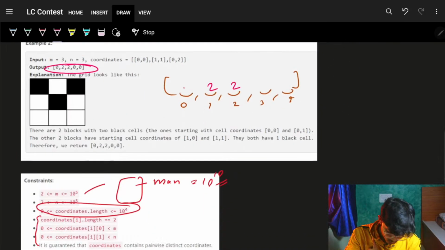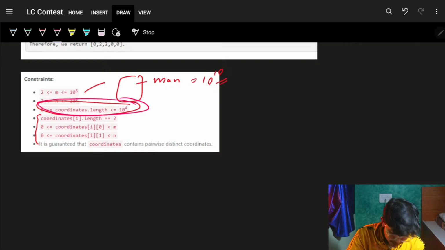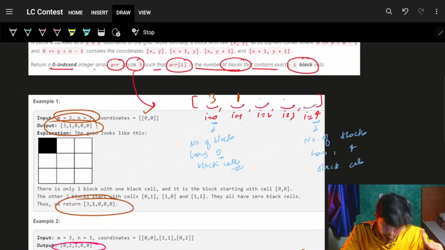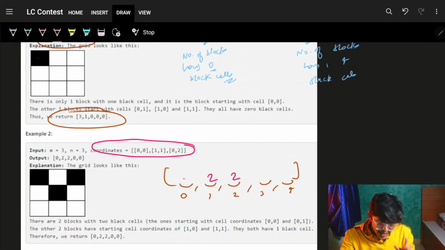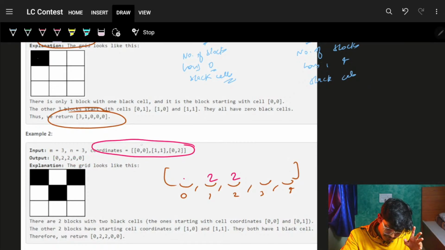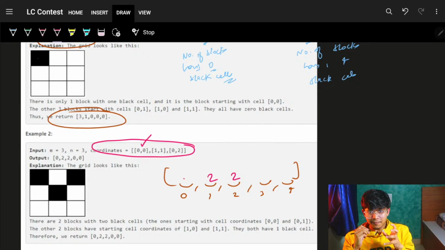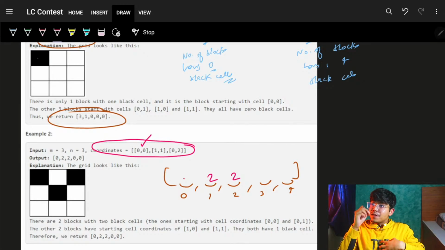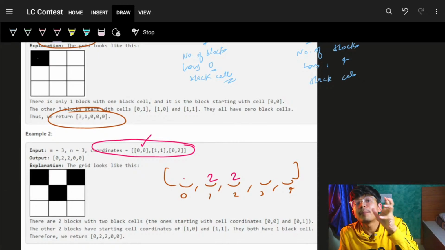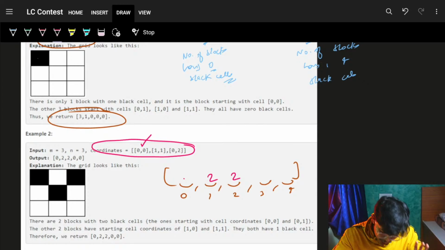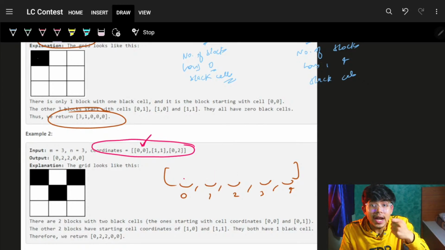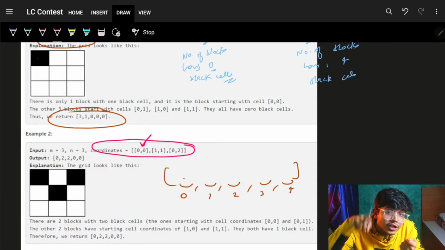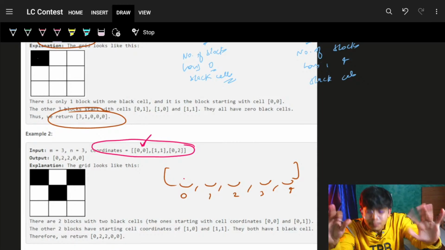But one thing I know is that my coordinates are pretty few, so for sure I can iterate on all my coordinates. So for every coordinate, I will try to bring in its contribution to the number of black cells in my answer. For this first coordinate, I will ask, what is your contribution in whatsoever blocks?